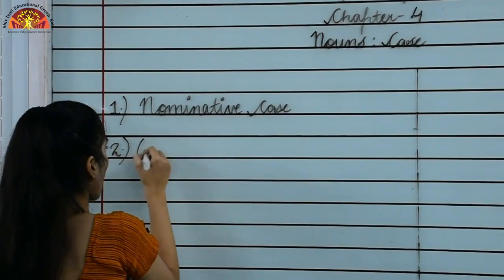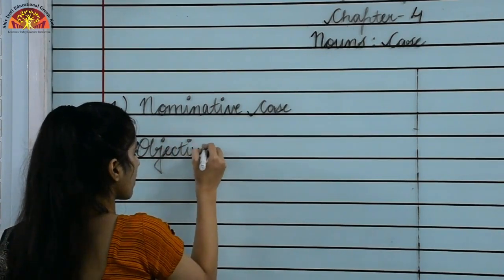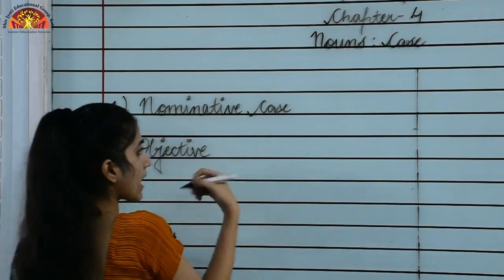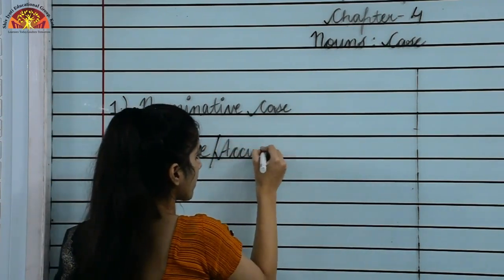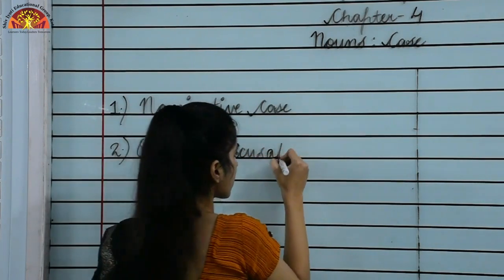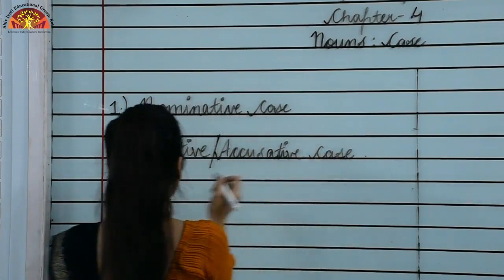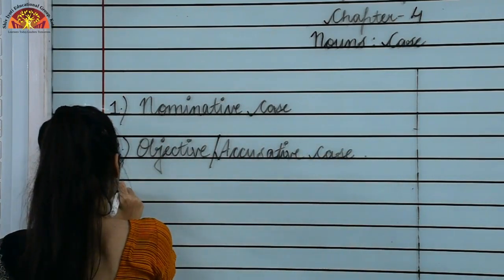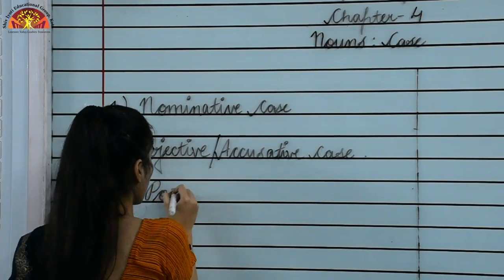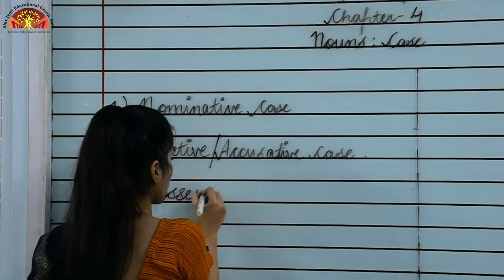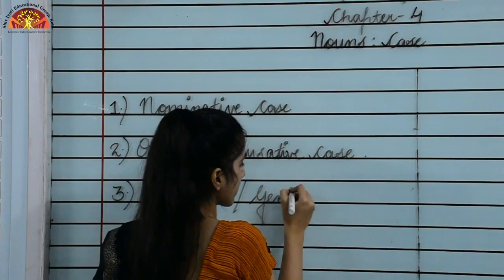Second is objective case, or this can be called accusative also. Third one is possessive or genitive case.